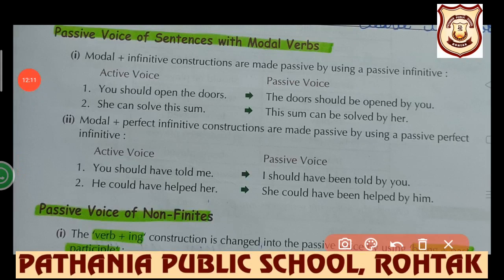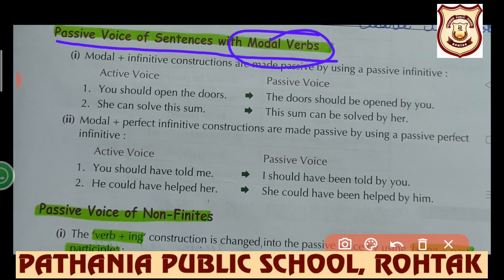Further, we have passive voice of sentences with modal verbs. Modal verbs means we have a total of 14 modals: will, shall, may, might, can, could, ought to, need, used to, etc. So if any modal verb is there, then what would be the formation from active to passive?